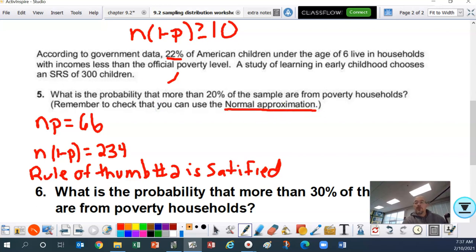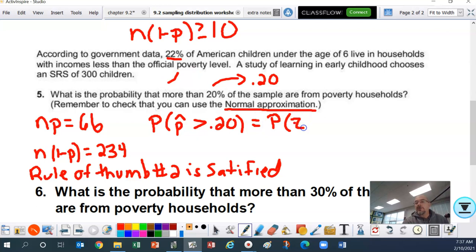So we can use the normal approximation. So here we go, folks. We're going to write this out. We want to know the probability that P hat is greater than 0.20. Remember to always change your percents to decimals. So that's what we want to know. What we now need to do, ladies and gentlemen, is figure out the z-score.